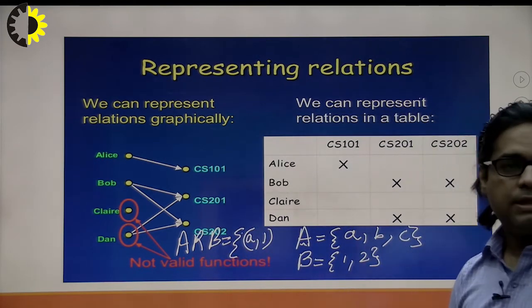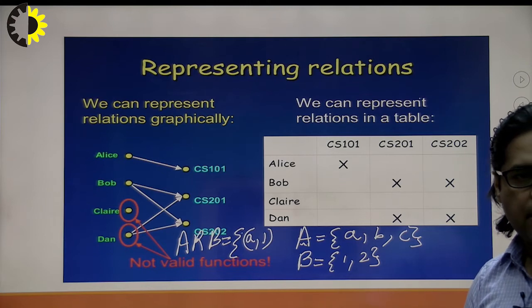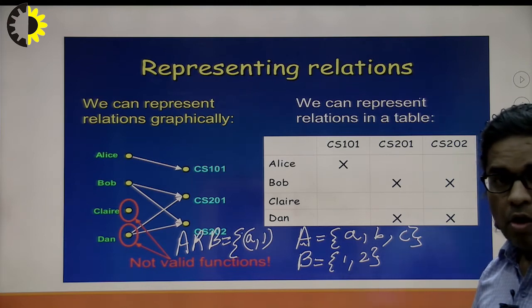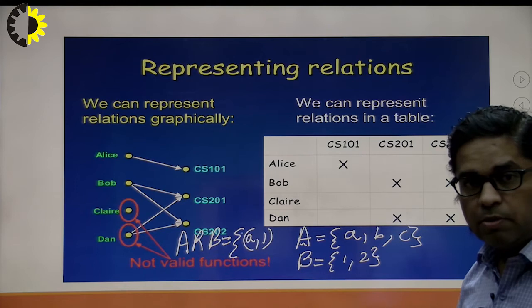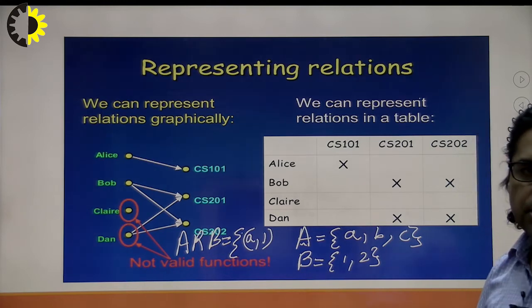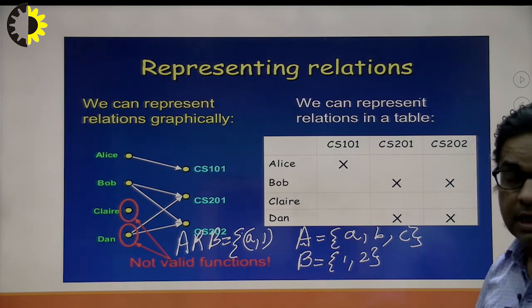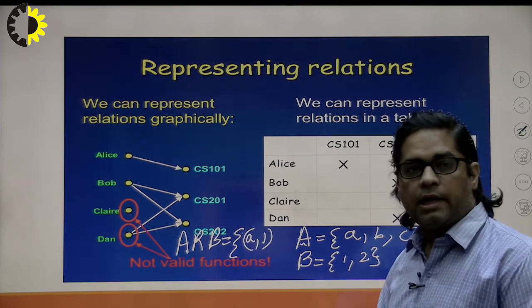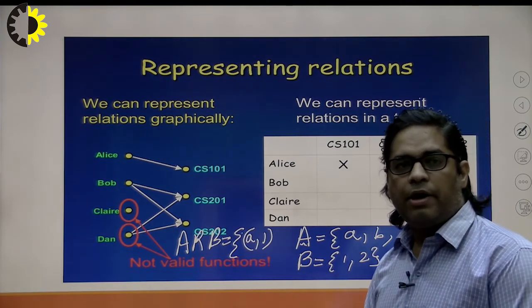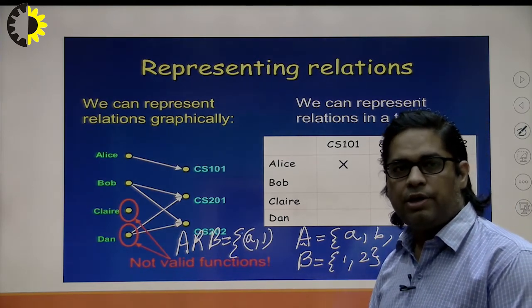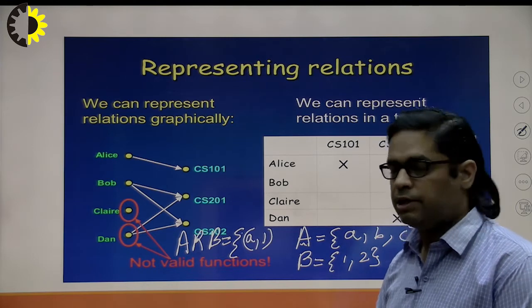A related to B is (A, 1), similarly (A, 2), or (B, 1), (B, 2), (C, 1), (C, 2). So this is the example. It is not necessary that all elements will be related to all. According to our requirement, according to the condition, the elements will be related in the relationship.